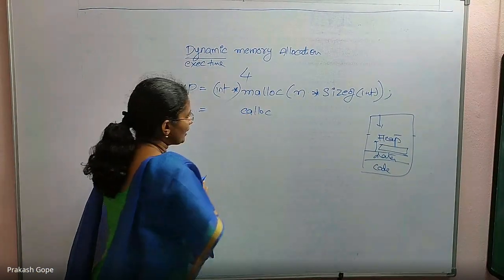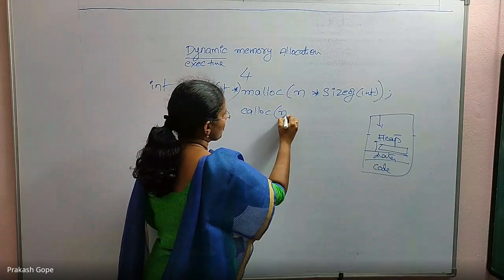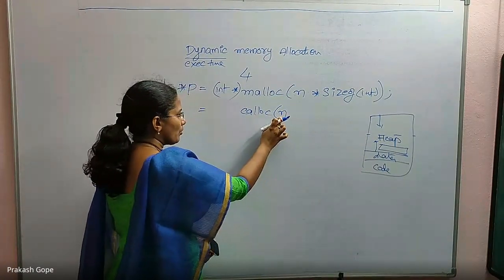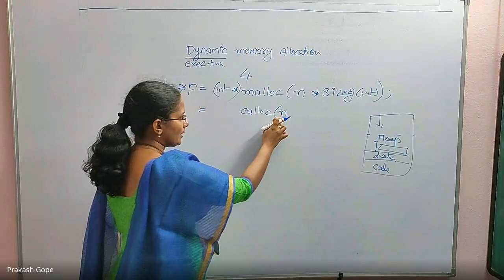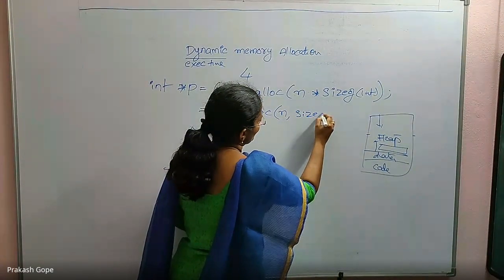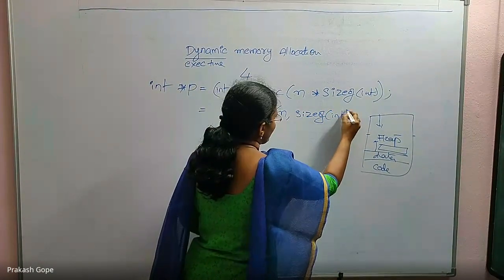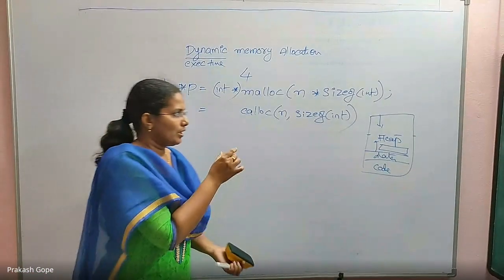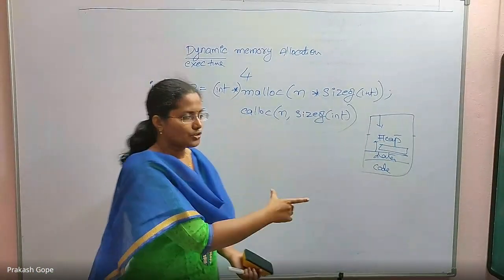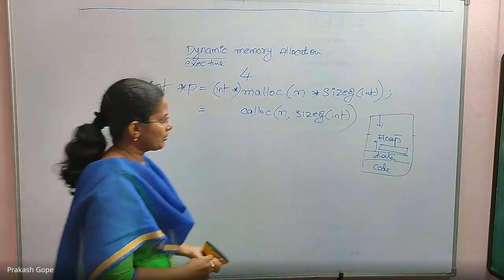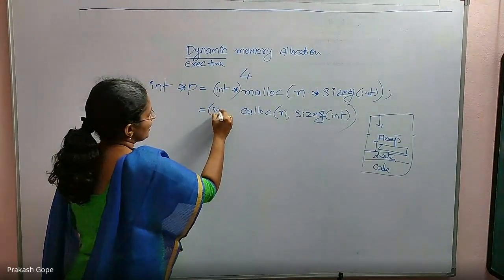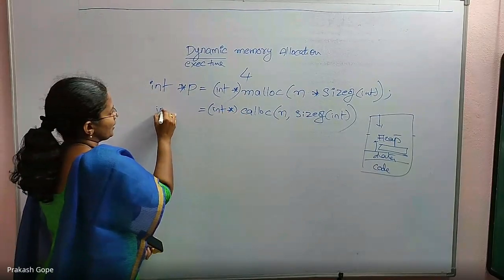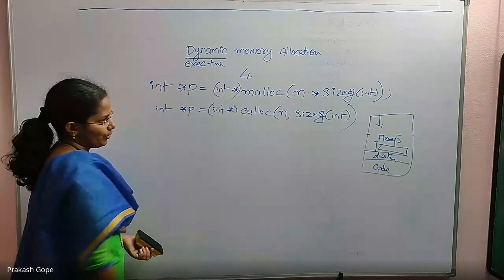Okay, then the calloc function, clear and allocate. This expects two parameters: how many elements or data items, and what is the size of each element. Example, I want to store integers, so I am passing the size of each. Two parameters, how many elements, what is the size of each element. Again, it returns a void pointer that I am converting into an integer pointer, capturing it in an integer pointer.